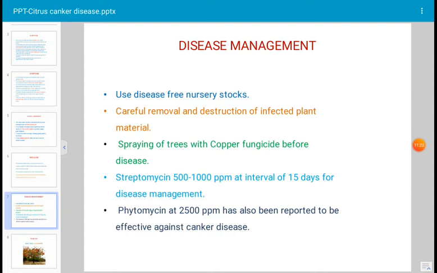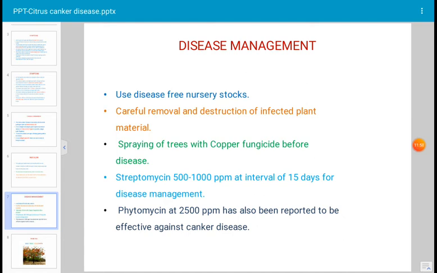Rangaswamy in 1959 recommended spraying of streptomycin. It is an antibiotic, and 500 to 1000 ppm has been found effective according to Rangaswamy. Phytomycin is one more chemical, and 2500 ppm has been reported against the canker disease. And the best method is to use resistant varieties for sowing purposes. What is a resistant variety?